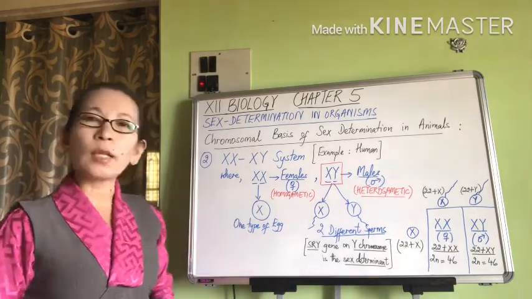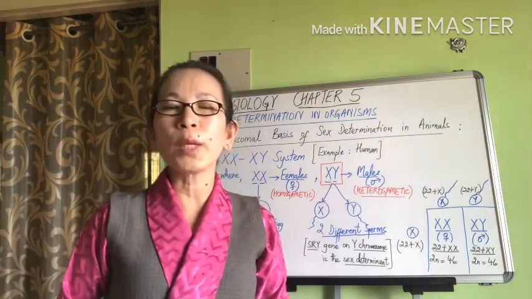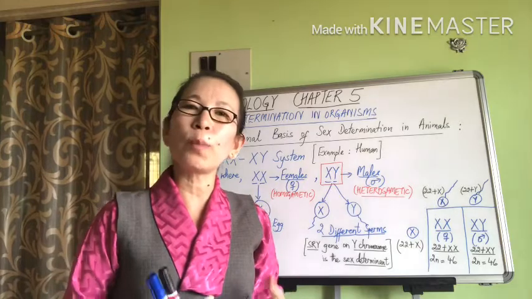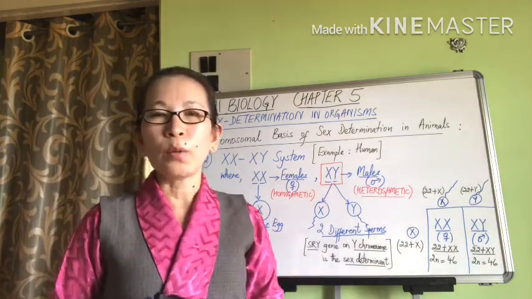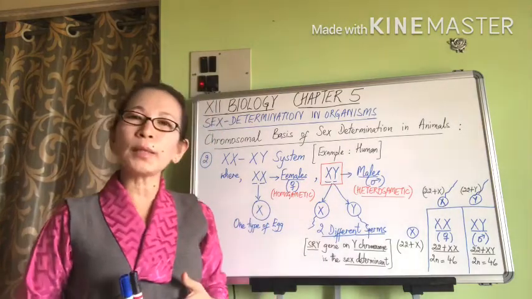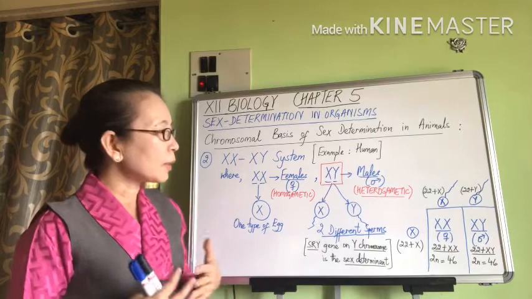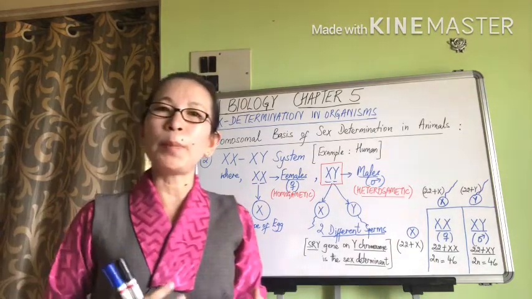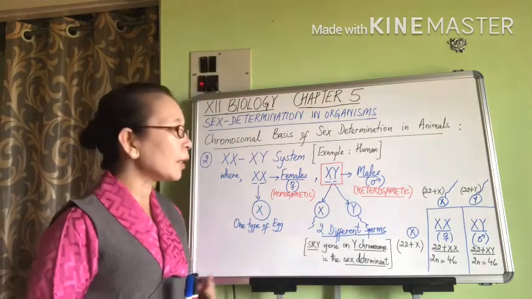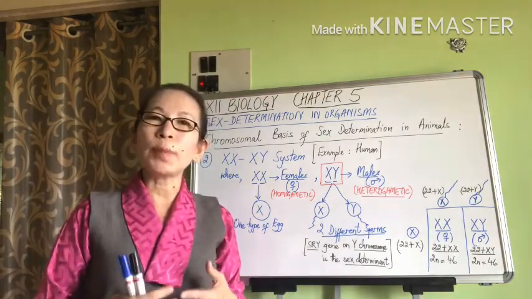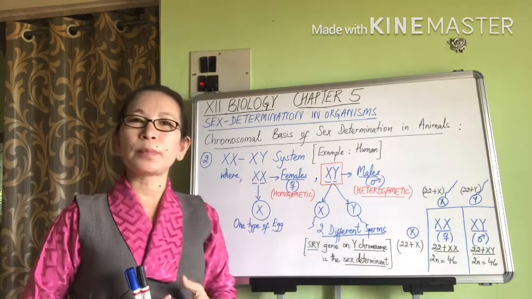Now in humans, as we know, our diploid chromosome number is 46, or 23 pairs. So we have 22 pairs of autosomes and 1 pair of sex chromosomes, which is XX in the case of females and XY in the case of males. Now the sex determination in humans, we need to keep this in mind, is chiefly dependent on the father or the male parent.